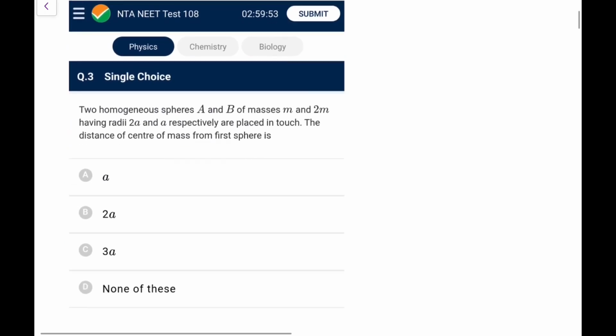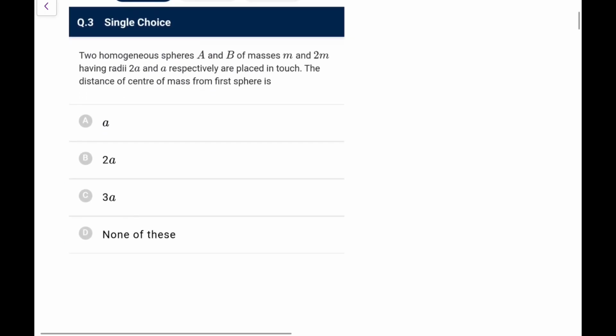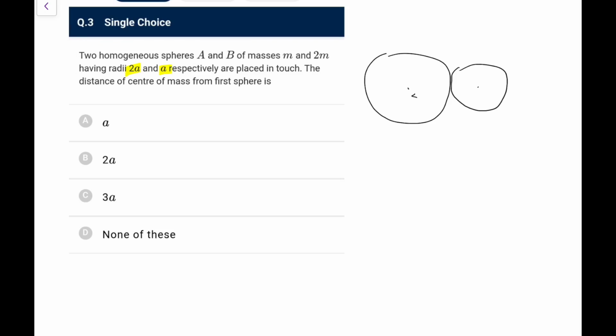Directly you can tick. Next, two homogeneous spheres of masses m and 2m having radius a and 2a respectively are placed in touch. The distance of the cm from the first sphere is, so you have this one with less mass but bigger radius, and this one with more mass but smaller radius. So we can say this gap is 3a, this is c1, this is c2.